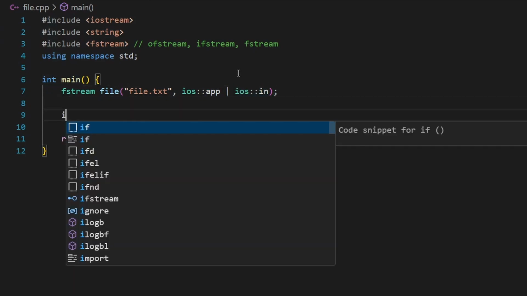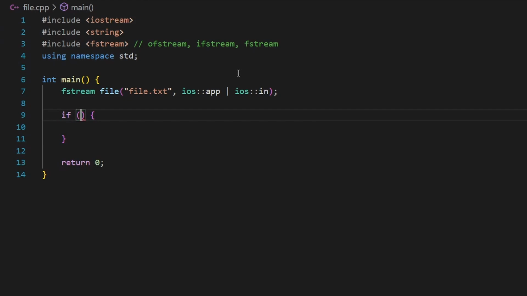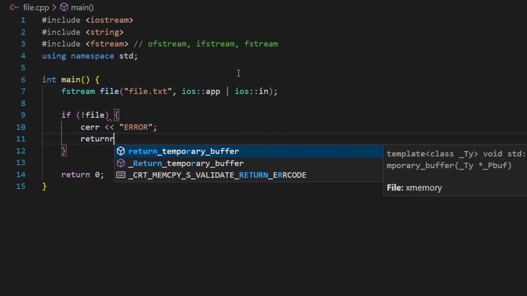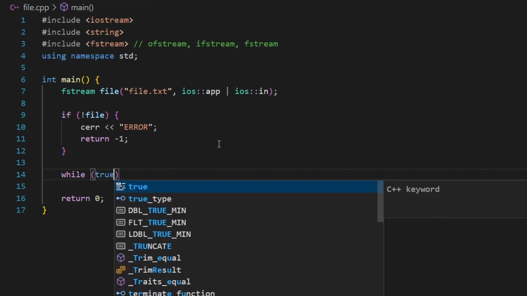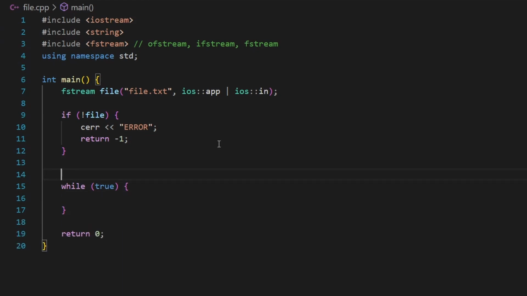Now let's put the if block right here. If the file was not successfully created or opened, I'm going to print an error with cerr and return -1 to exit. Otherwise, let's do some operations. What I want to do first is allow the user to keep on adding some input. I'm going to say while true, and I'm going to declare string name and int age.